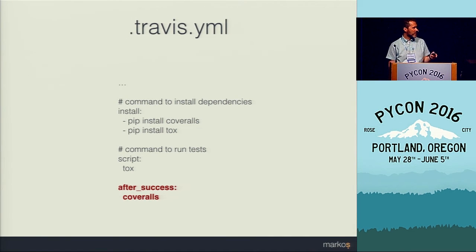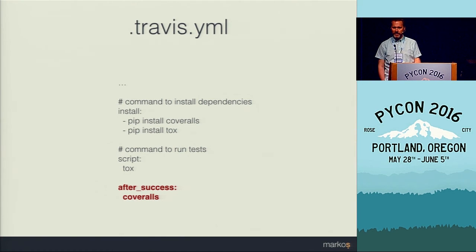There's an alternative also called after_failure, so we could also send coverage information when tests fail, because in this case, it only happens when the tests pass. This test suite passes successfully. But personally, in my opinion, if you have a failing test suite, you should really fix that first before you worry too much about coverage itself. But anyway, you can just add it if you want to.